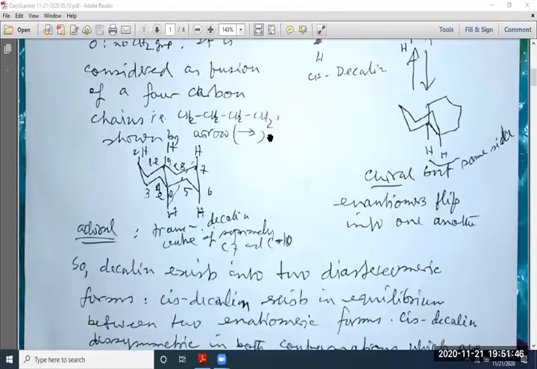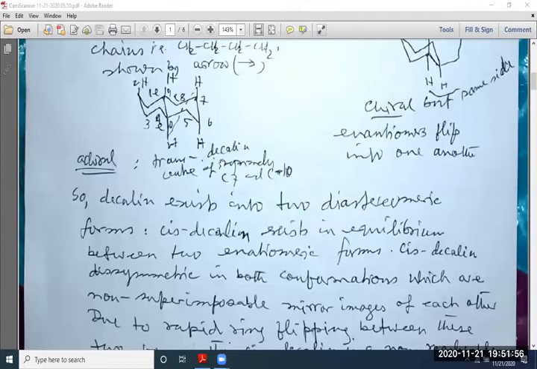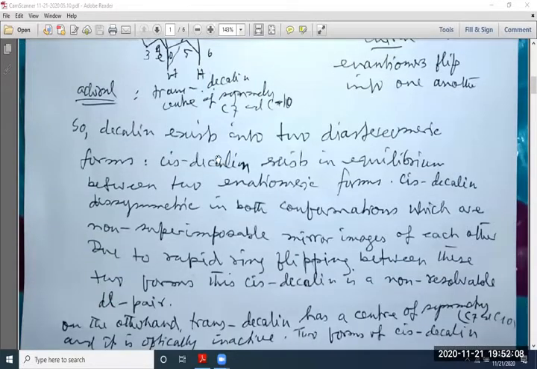Now, the four carbon chain, I have already discussed why it is 4,4. Okay. Achiral. Trans-decalin has a center of symmetry between carbon 7 and C10. That's why it is achiral, and the cis form is chiral. So decalin exists in two diastereomeric forms. Cis-decalin exists in equilibrium between two enantiomeric forms.